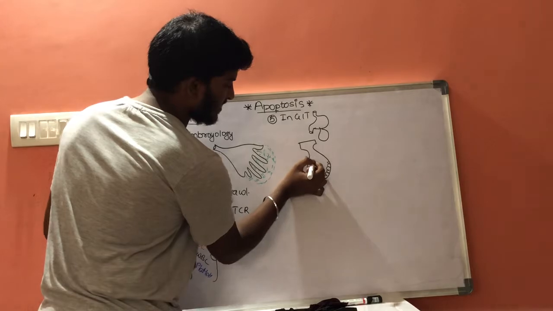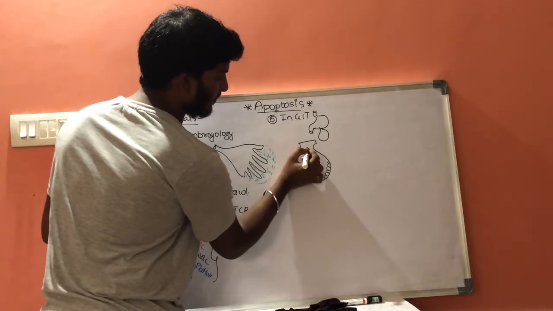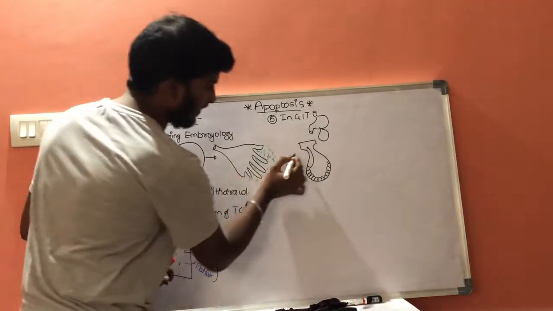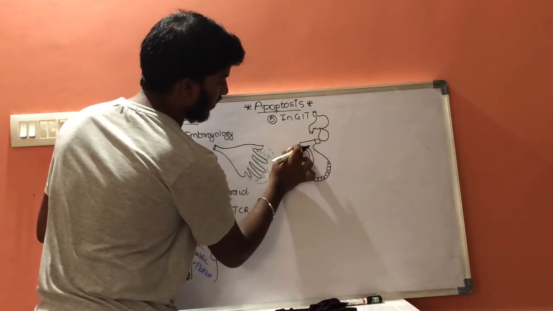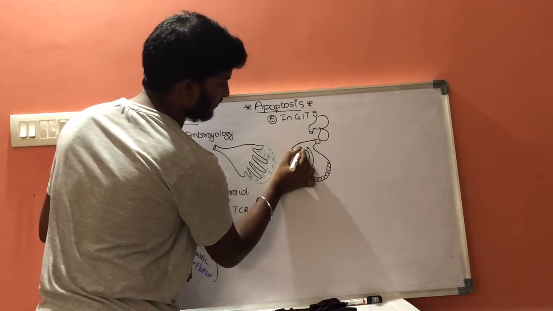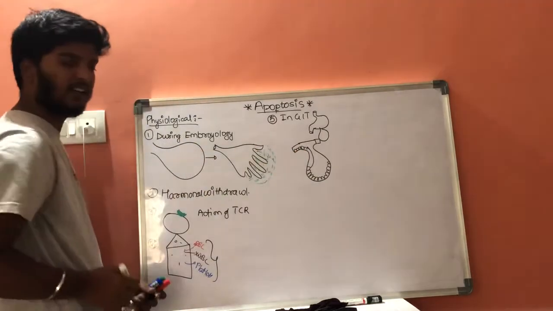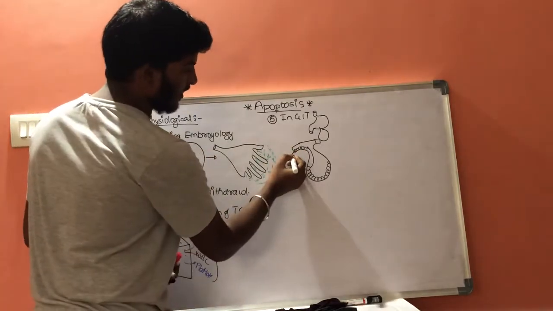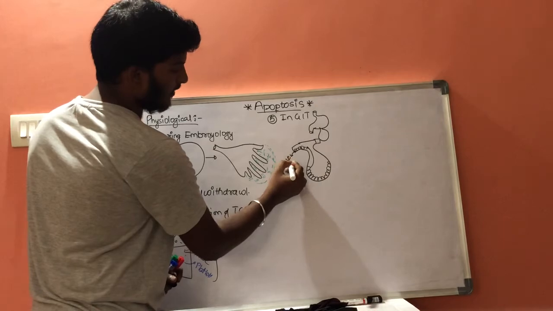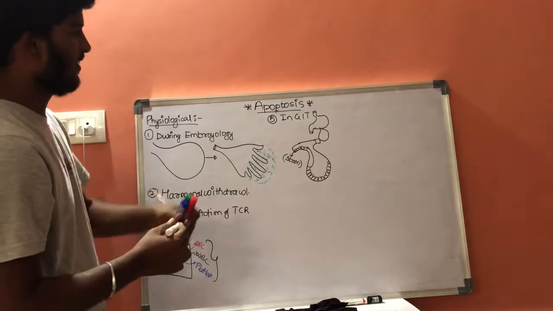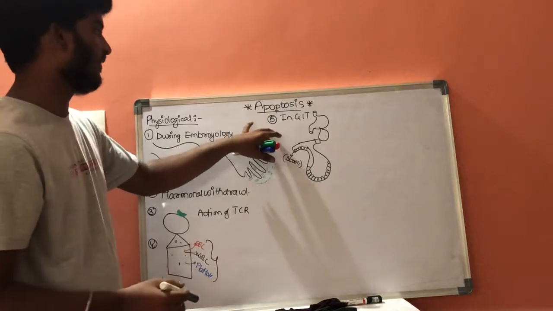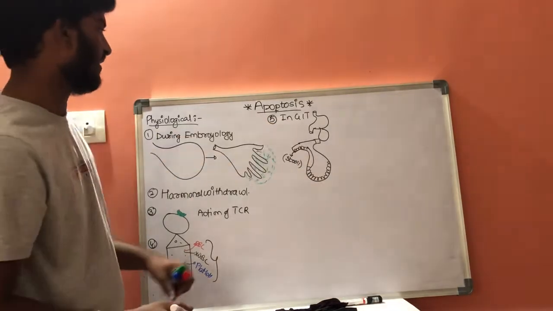These newly synthesized cells will move to the anterior layer and will be accumulated here, and from here they will undergo apoptosis and will be gone through the stools. In this way, some cells will undergo apoptosis through the gastrointestinal tract.